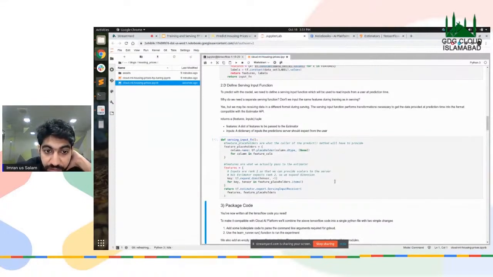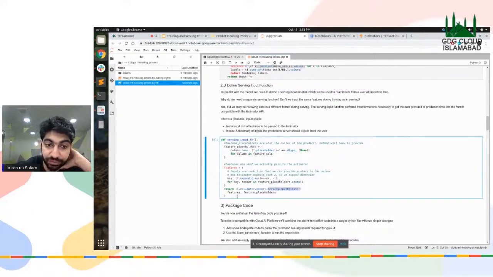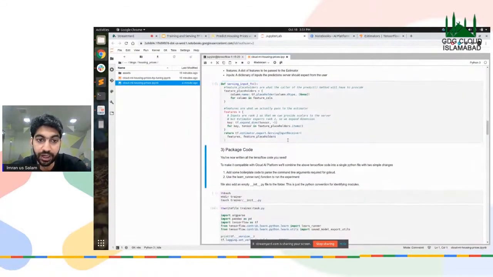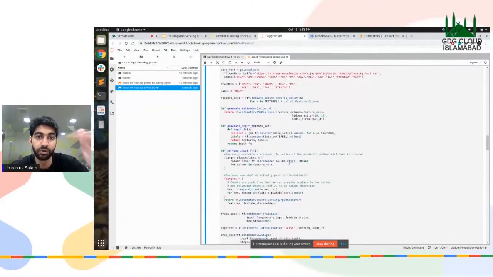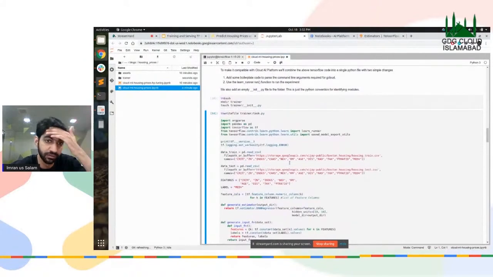Now let's run that cell. As you can see, we are using the export module of the estimator, and specifically the serving input receiver. And inside that, we've sent our features and the feature placeholders that we're going to be using. Placeholders are basically the types on which you don't specifically assign values, but you tell them the values that it should be expecting, right? And then basically this particular cell does nothing, it just combines all of what we're doing into one particular cell.